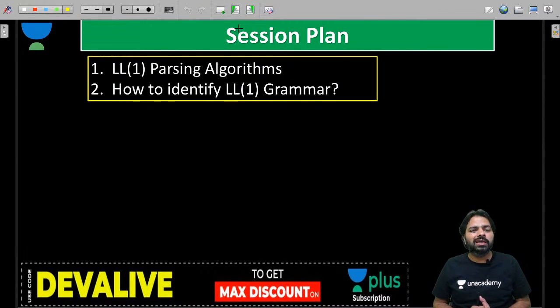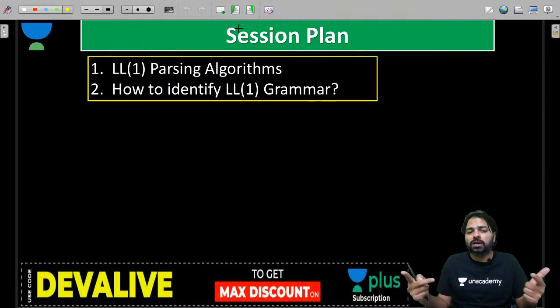Today we are going to see what the LL1 parsing algorithm is. In the previous class we saw how to construct the table, but that's not enough. You must know the algorithm and how to check the syntax of the given program. So in this session, if you use the top-down parser, I will show how your program is compiled in the second phase of the compiler.